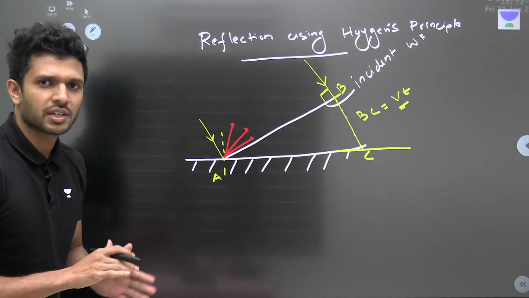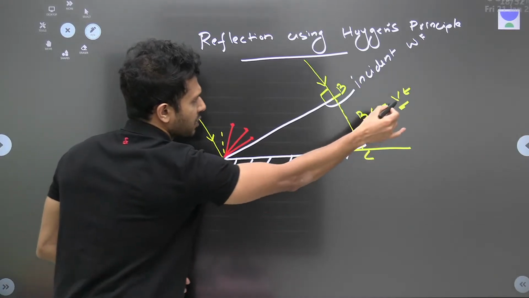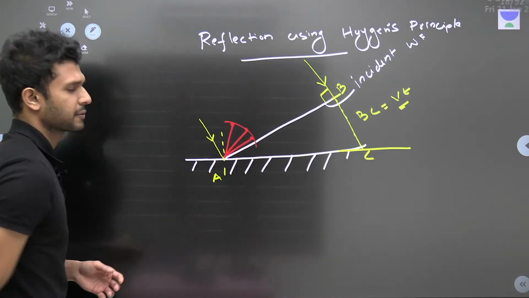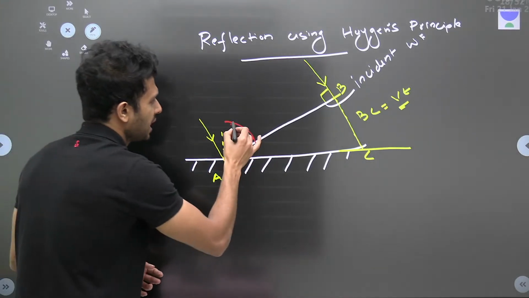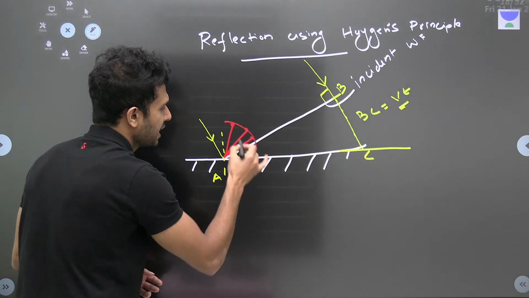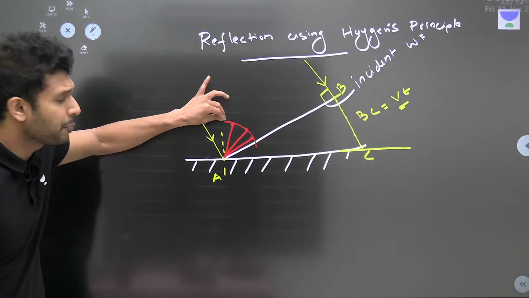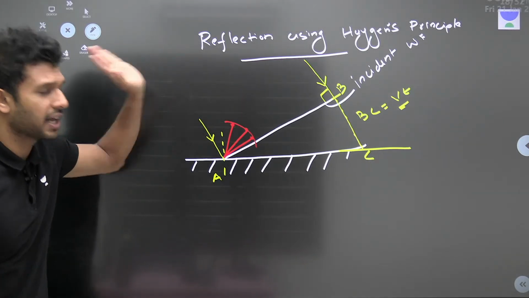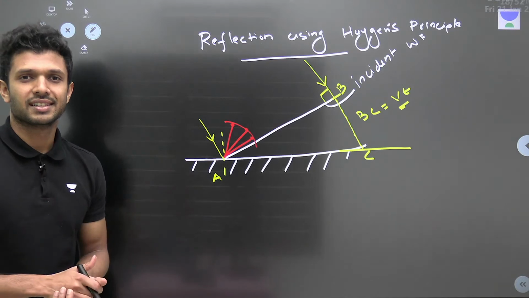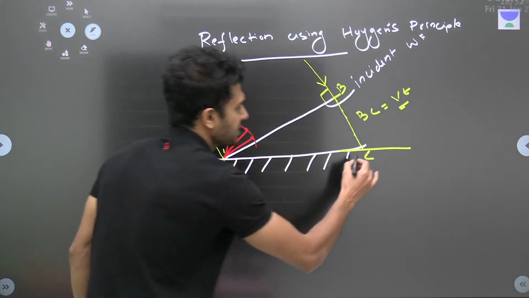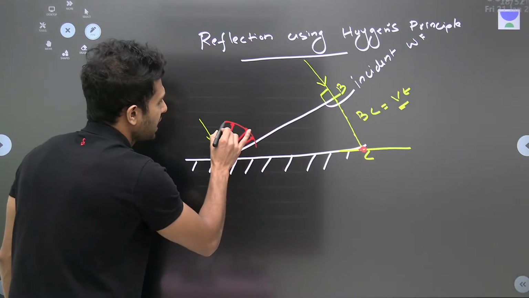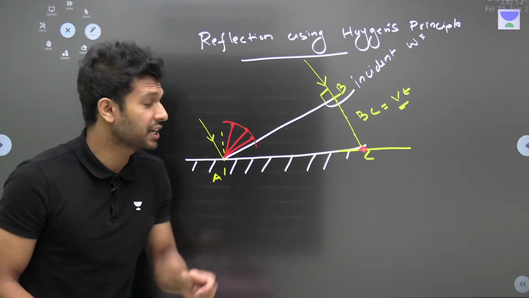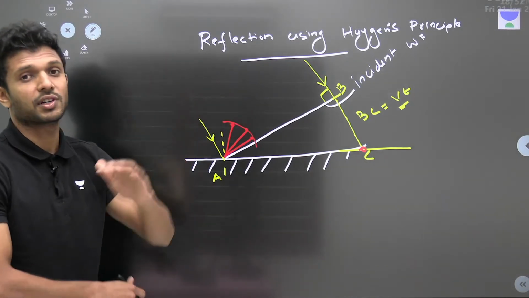Do you know what I'm going to do? To find out all the points which are at a distance of vt from this, I'm just going to draw an arc like this. Why an arc? Because any point you take from this arc will be at a distance of vt. Any point on this arc can be the final point after reflection. We don't know which it is. Now, one ray of light is here at the point C. Another ray of light is on this arc, which we don't know. How can we find out what is the point on this arc after reflection?